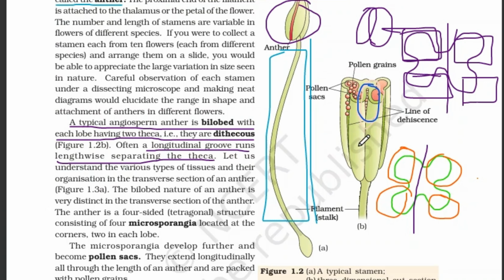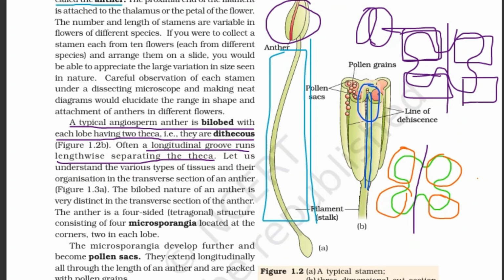What does it do? It separates the theca. It separates both the lobes and the theca. This longitudinal groove also runs lengthwise. It extends up to here. The longitudinal groove.